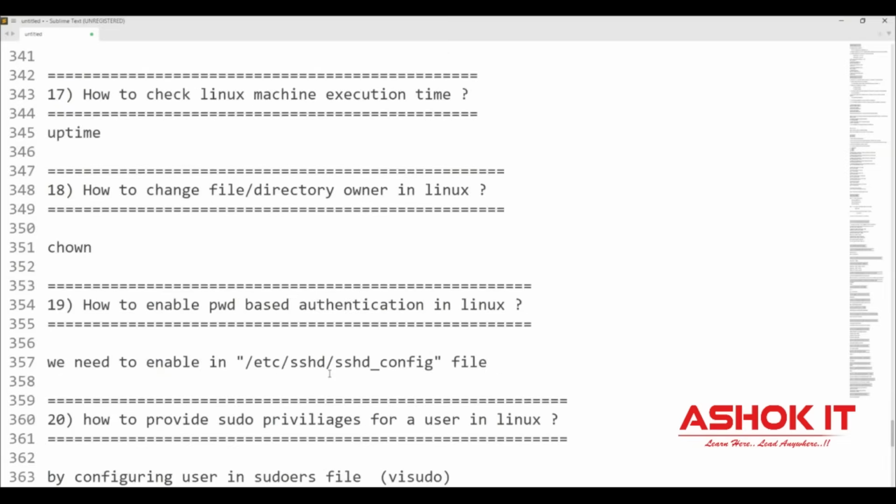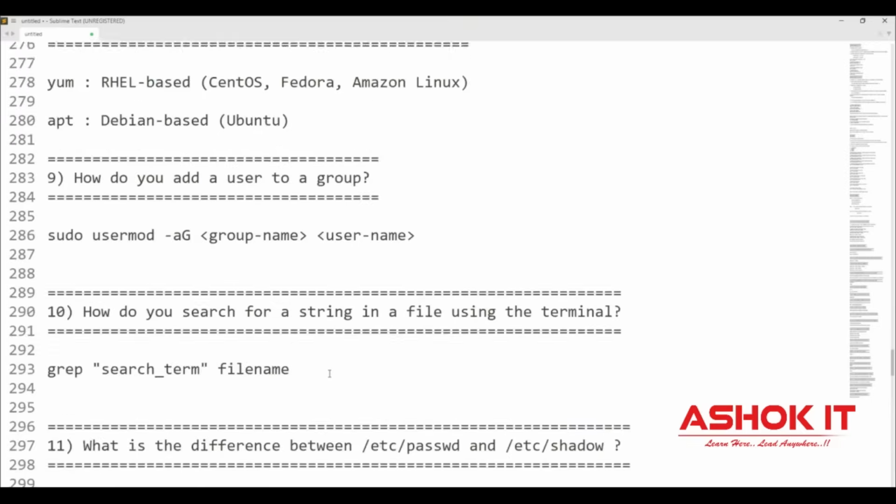Good. So these are very important questions that you should know before attending any interview.